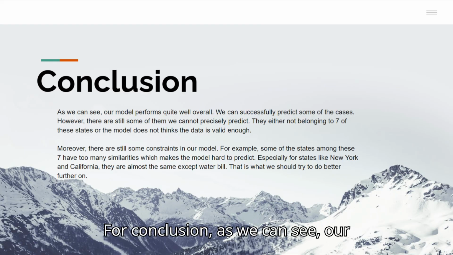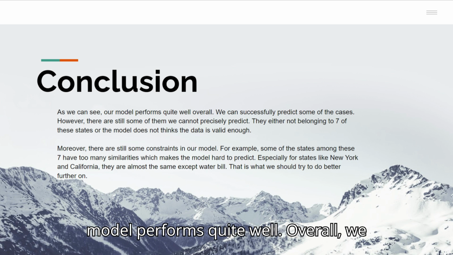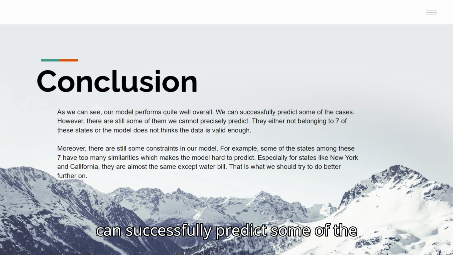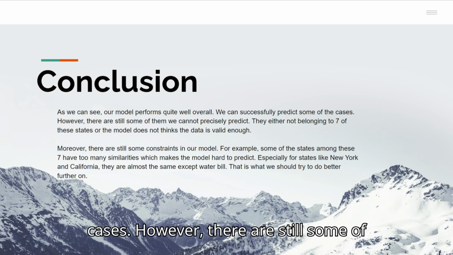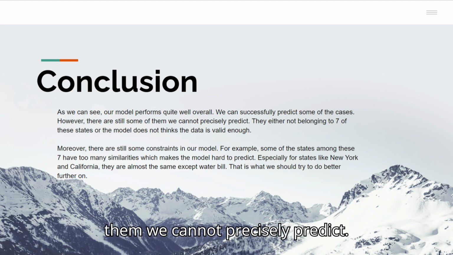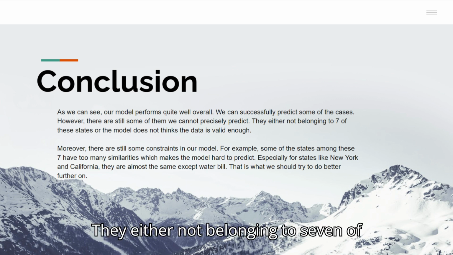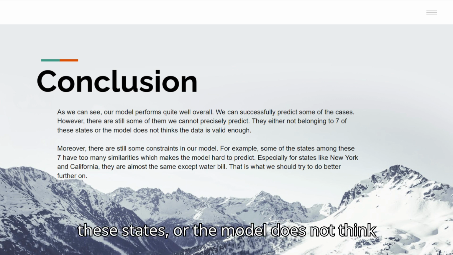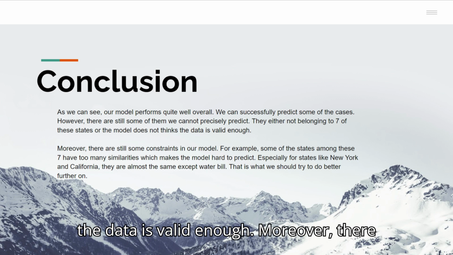For the conclusion, as we can see, our model performs quite well overall. We can successfully predict some of the cases. However, there are still some of them we cannot precisely predict. They either do not belong to these 7 states, or the model does not think the data is valid enough.